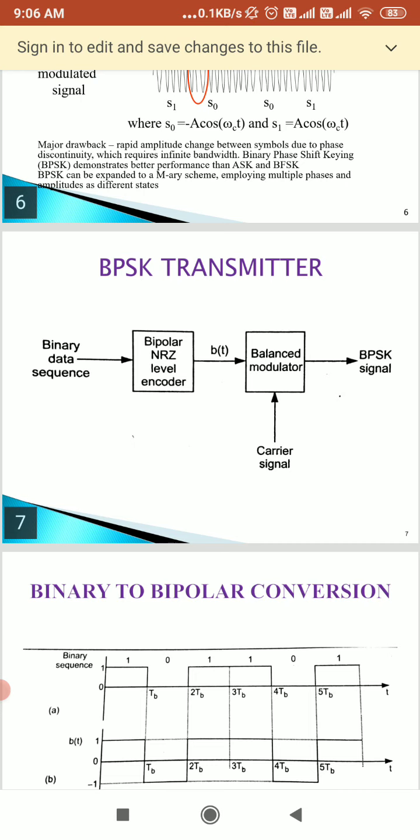Here Ps is the signal power. We get Ps equal to A squared upon 2, where A is the amplitude of the signal. If we rearrange Ps equal to A squared by 2, we get A equal to square root of 2 Ps. So if we take the data 1, the signal will have a fixed phase, and if we take the data 0, it will have a 180 degree phase difference.